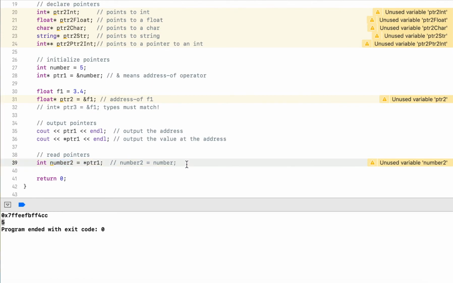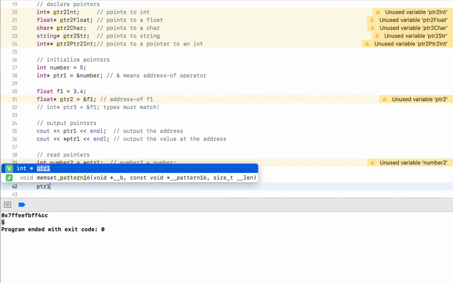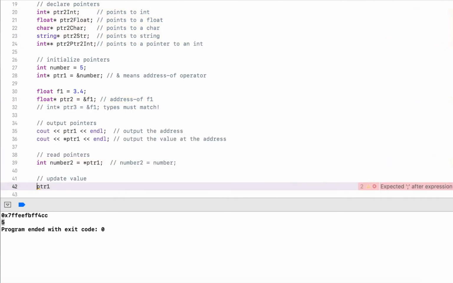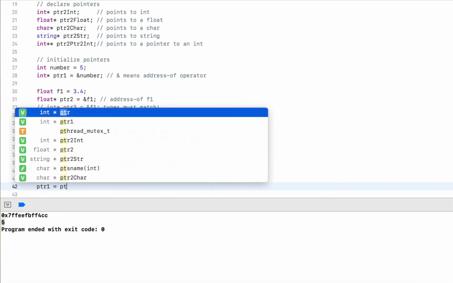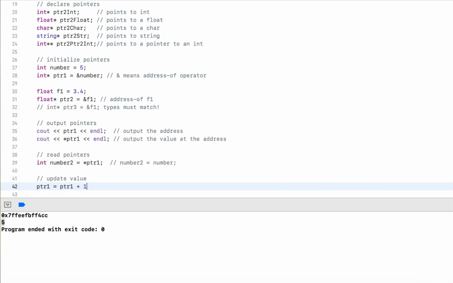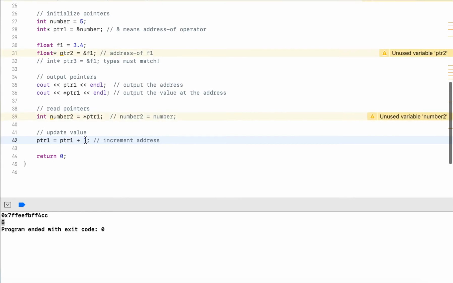Now what we can also do is update the value. For example, if I have pointer1 again, and I do pointer1 plus 1, this will increment the address. So if I did this, my pointer will no longer point to the integer. I actually added 1 to the address.